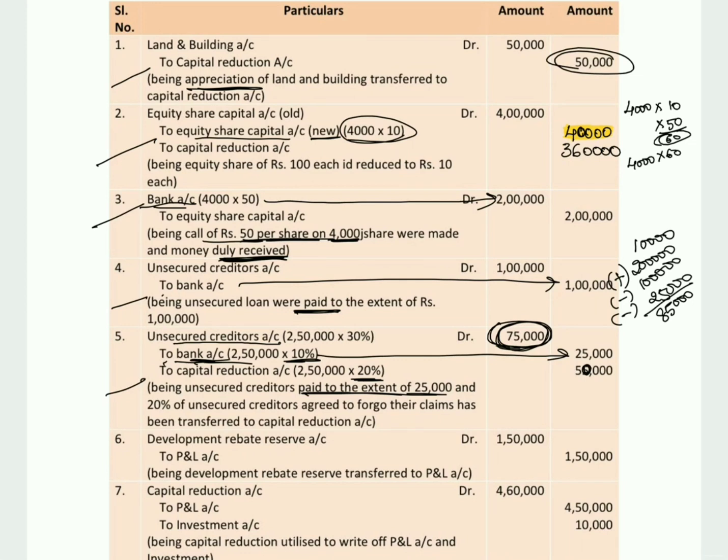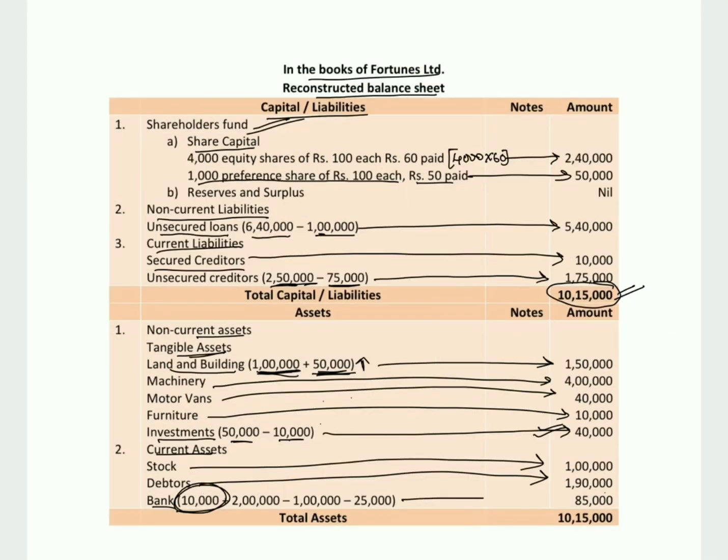Since we do not have any transaction related to bank balance in the 6th and 7th entry, the final value is 85,000. So we have considered that 85,000 here. So the total asset value is 10,15,000. So the total liability of 10,15,000 is equal to the total asset of 10,15,000.